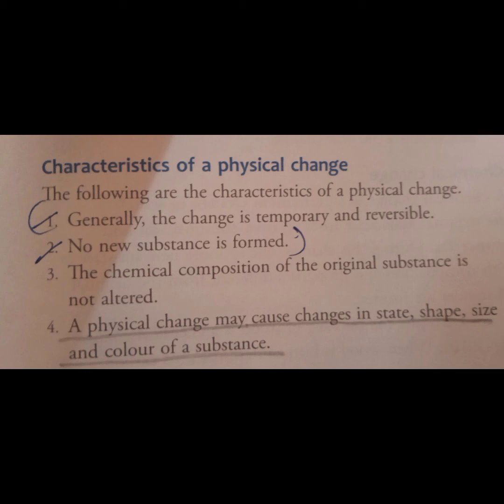Let's see the characteristics of physical change. There are 4 points. Generally, the change is temporary and reversible. This is a very easy point: physical change is temporary and can be reversed. Second point, no new substance is formed. Third point, the chemical composition of the original substance is not altered. And the last point, a physical change may cause changes in state, shape, size and color of a substance. I hope you all understood these 4 characteristics of physical change.